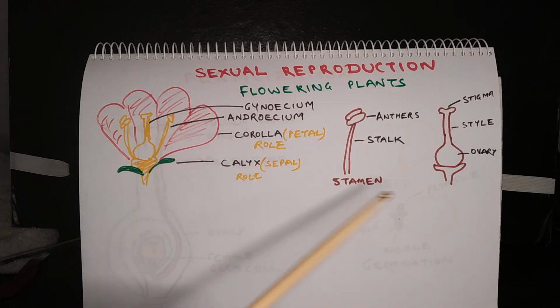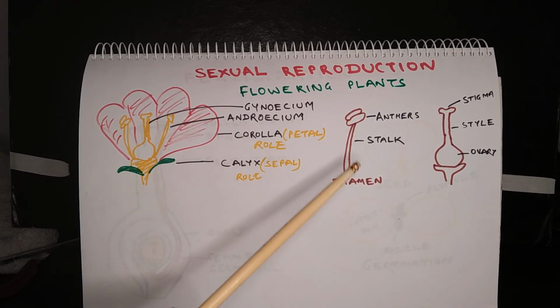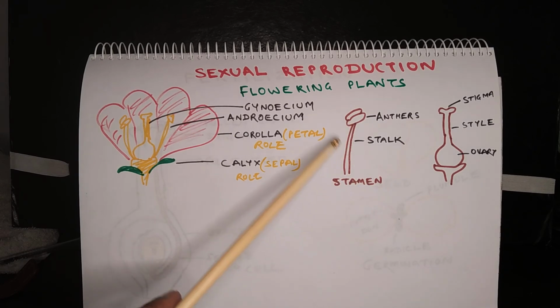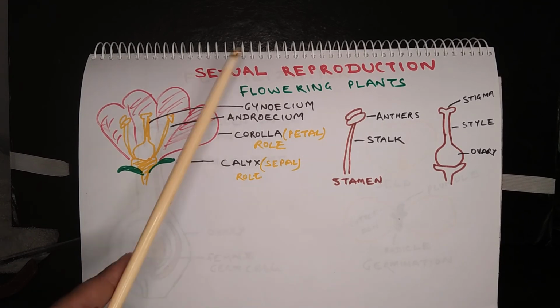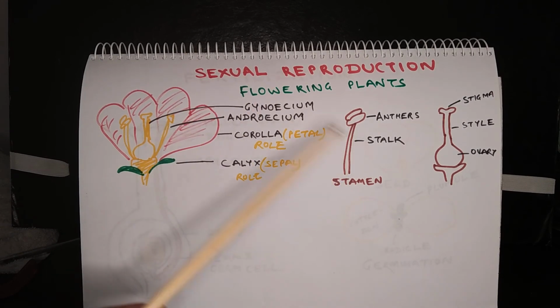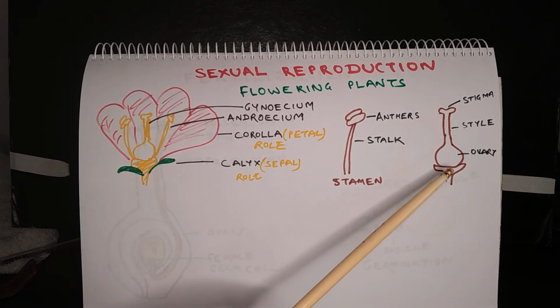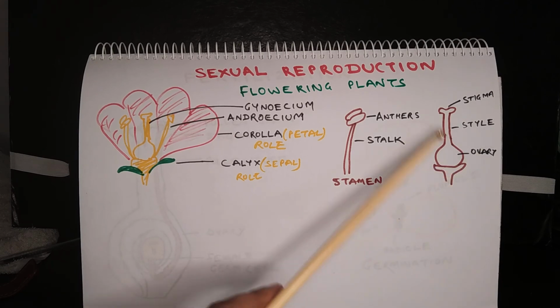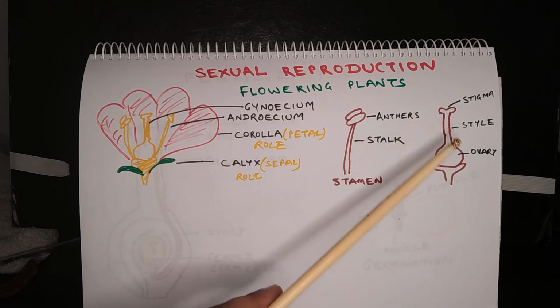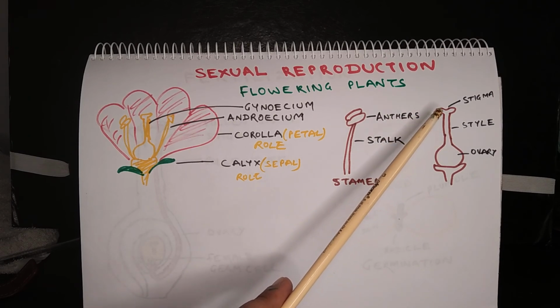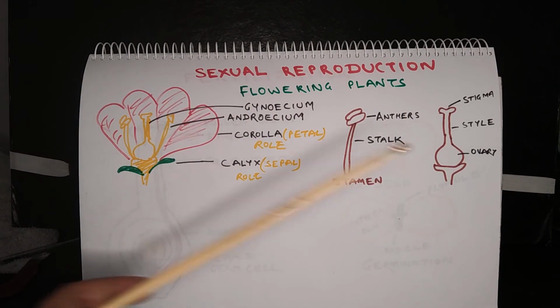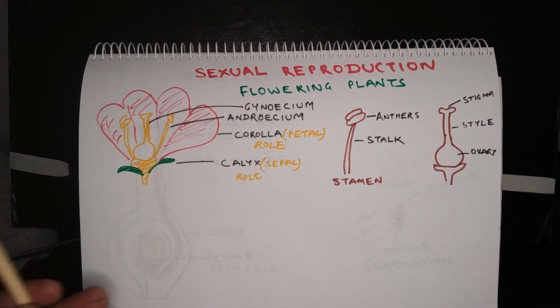Okay. So this is the detailed structure of a stamen. A stamen has a cylindrical tube-like stalk. On top of that are capsule-like structures. They are called anthers. Pollen grains develop inside anthers. Pollen grains are the male gametes. In case of ovary, there is a swollen base, that is called ovary. On top of that, there is a neck, it is called style, and then there is a flat platform on top of the style, that is called stigma. So this is the reproductive system of a flowering plant.